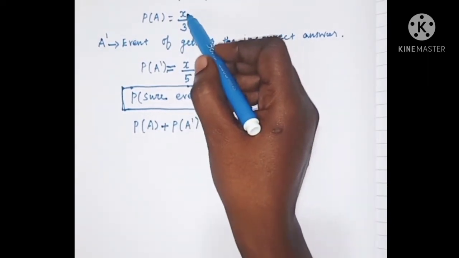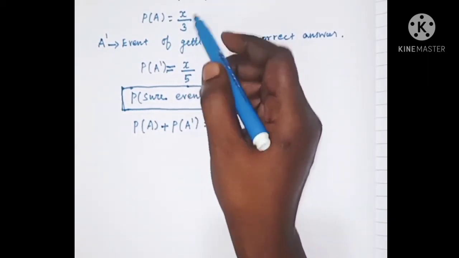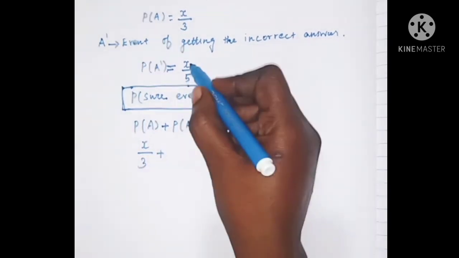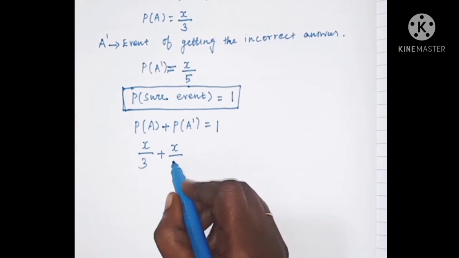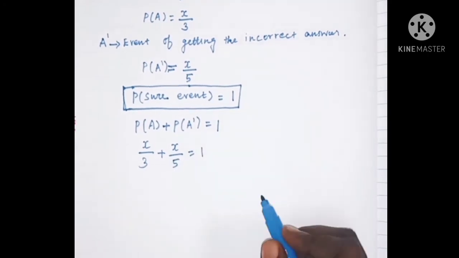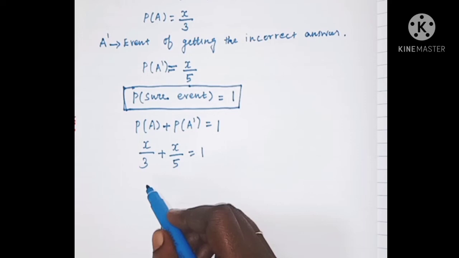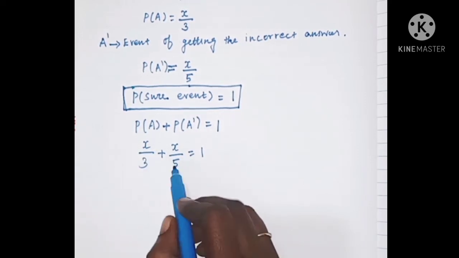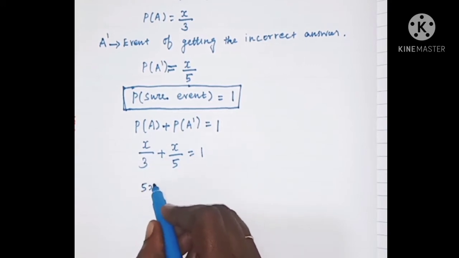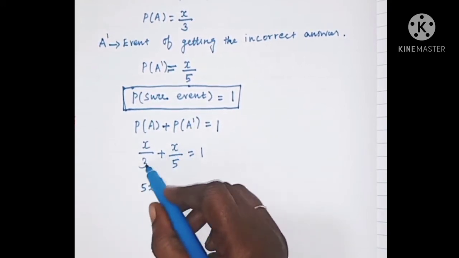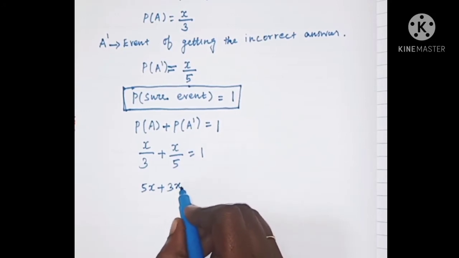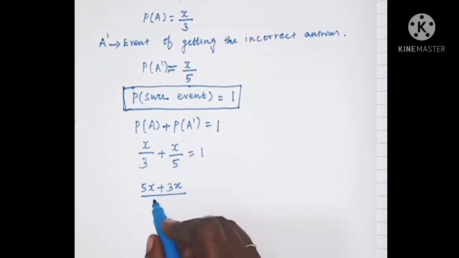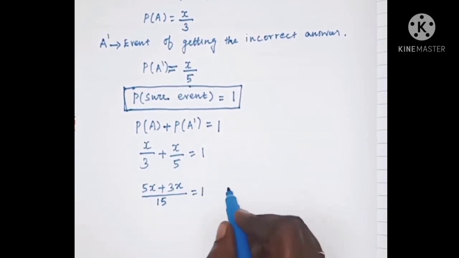So P of A is x divided by 3, plus P of A dash is x divided by 5, is equal to 1. From this equation, we have to find the value of x. Cross multiplying, 5 into x is 5x, 3 into x is 3x, divided by 3 into 5, 15, is equal to 1.